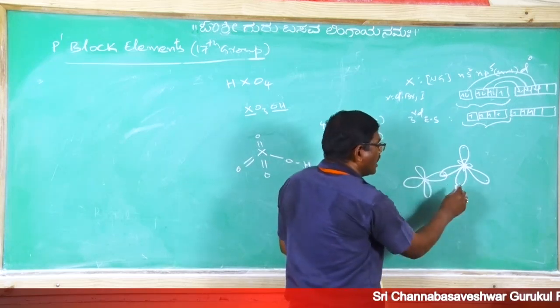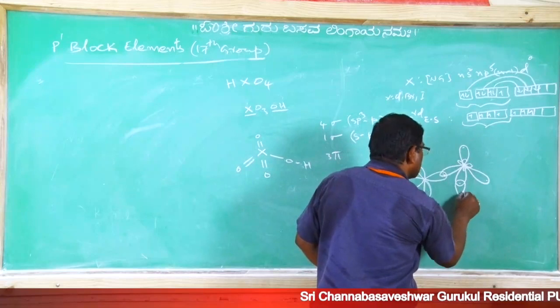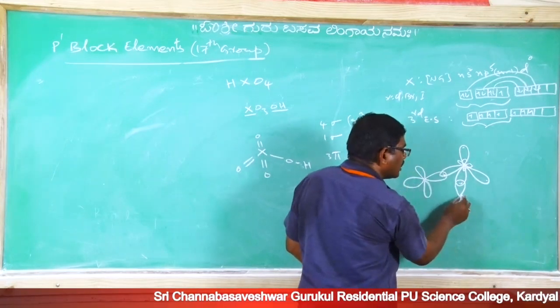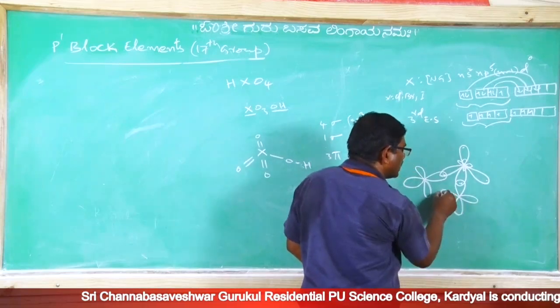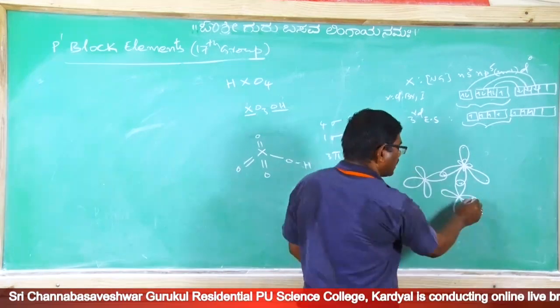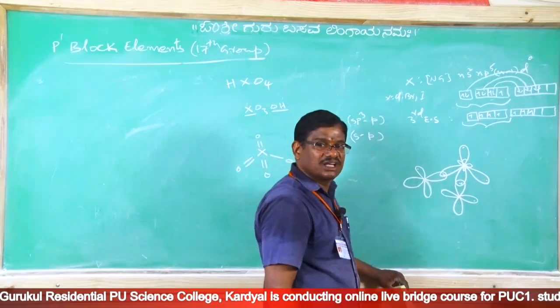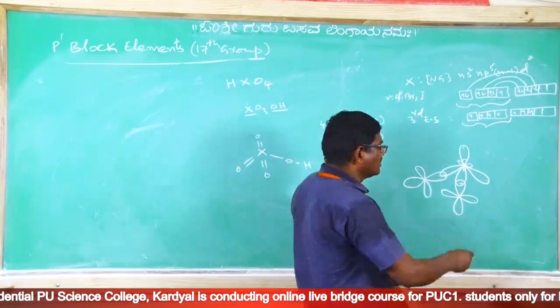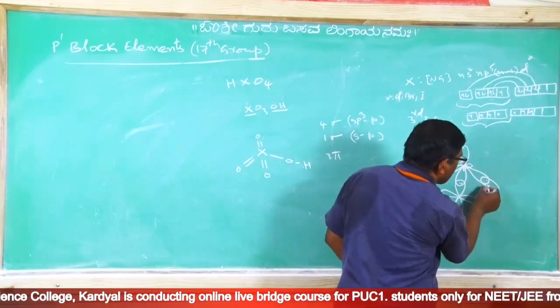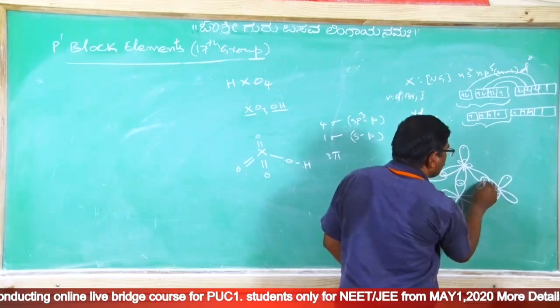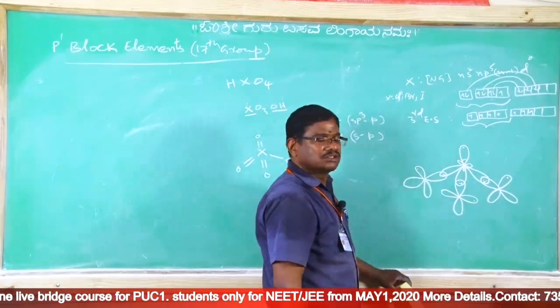This is one. And the next oxygen has its unpaired electron in py. Then pz has an unpaired electron. There is also px in the case of oxygen, but that is a lone pair, which I am not considering. Clear?